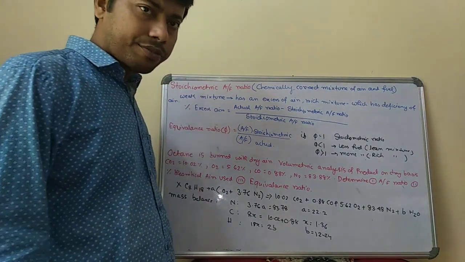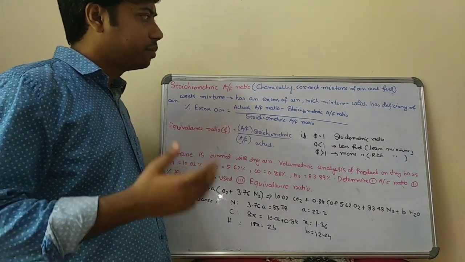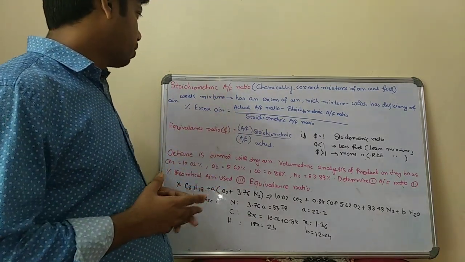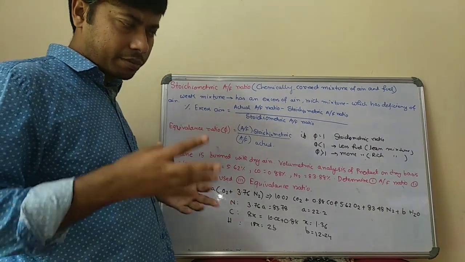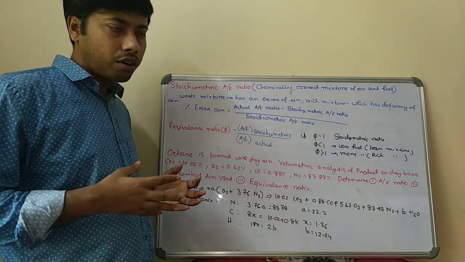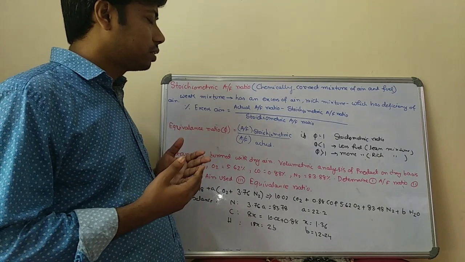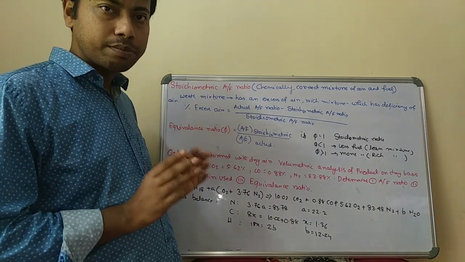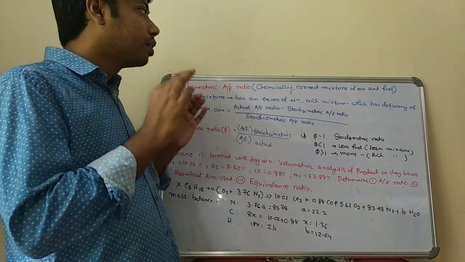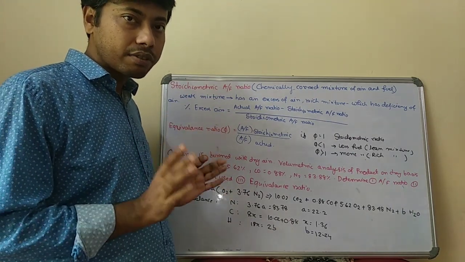So the stoichiometric air-fuel ratio is sometimes also called the chemically correct mixture of air and fuel. Stoichiometry is basically the chemically correct air and fuel mixture so that complete combustion takes place. So the main condition is that complete combustion should take place, and it requires a chemically correct ratio of air and fuel.